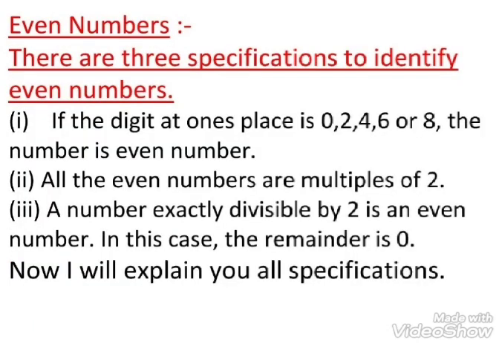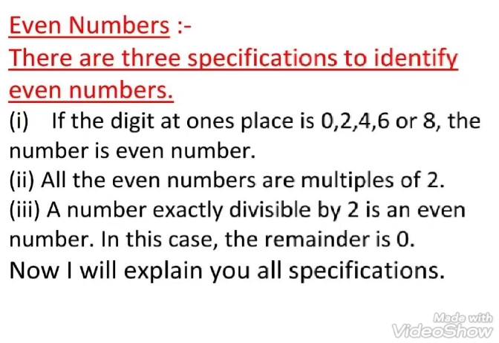There are 3 specifications to identify even numbers. First, if the digit at one's place of any number is 0, 2, 4, 6 or 8, the number is even number.